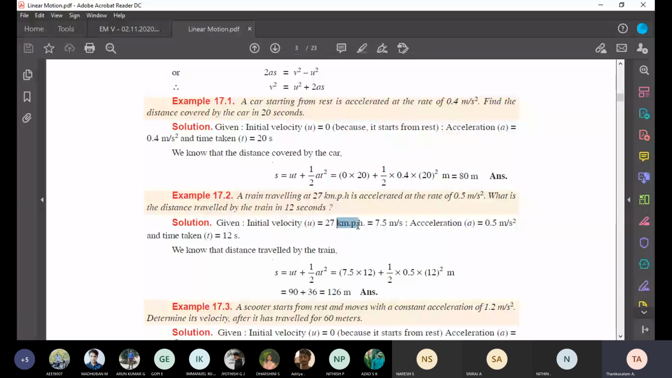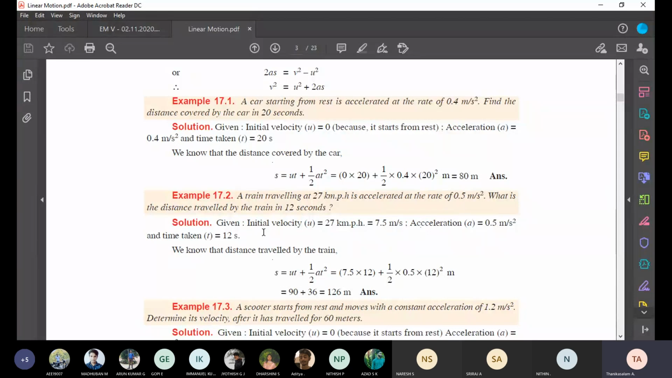Kilometer per hour, how do you convert to meter per second? 27 into 1000, that is kilometer becomes meter. You want the seconds, no? Therefore, 1 hour equals 3600 seconds. Therefore, 27 into 1000 divided by 3600. So the initial speed is given. We converted it, then acceleration 0.5 meter per second square, and time taken T equal to 12 seconds.